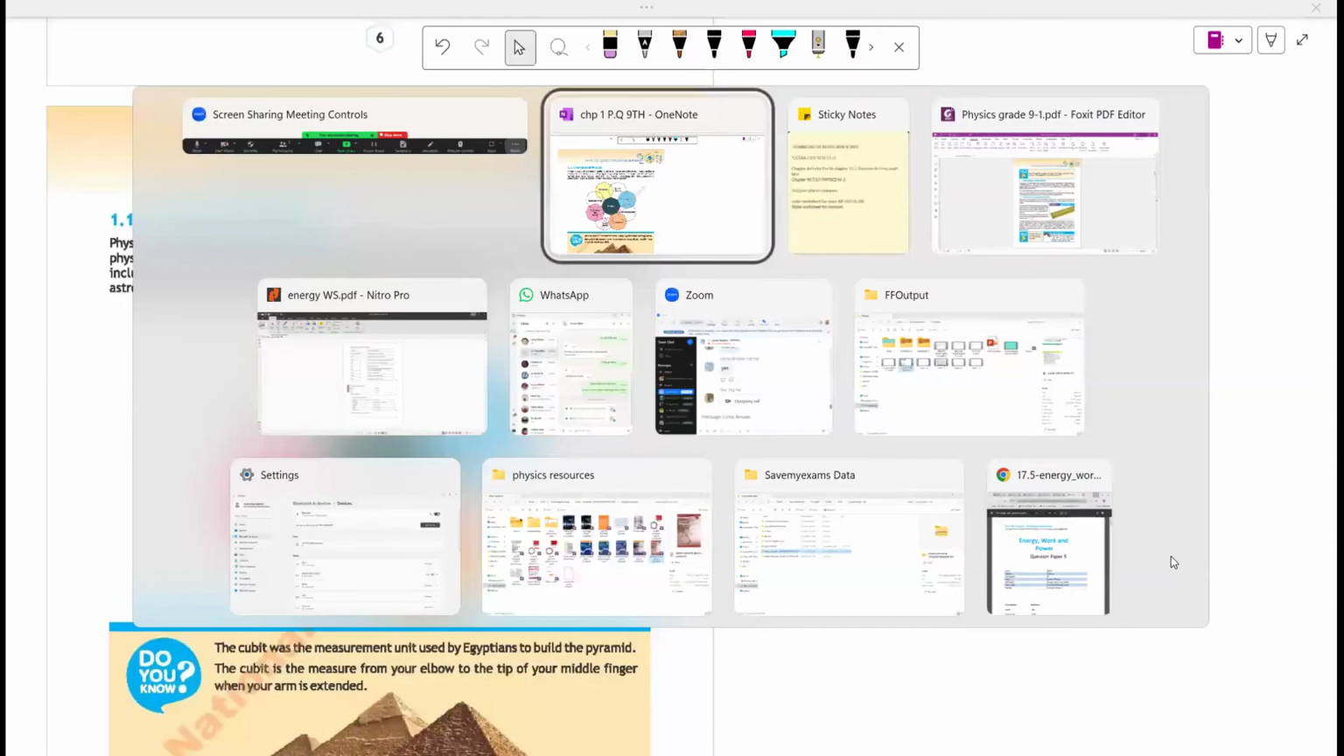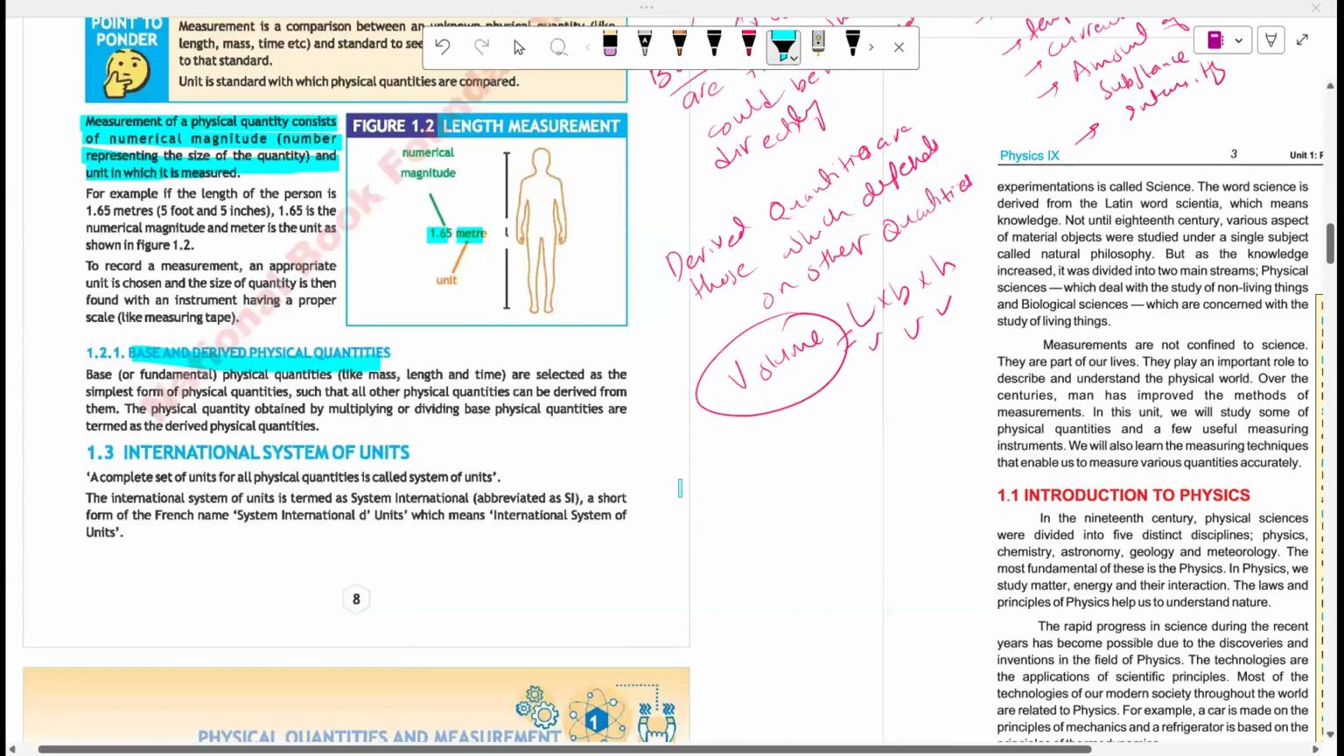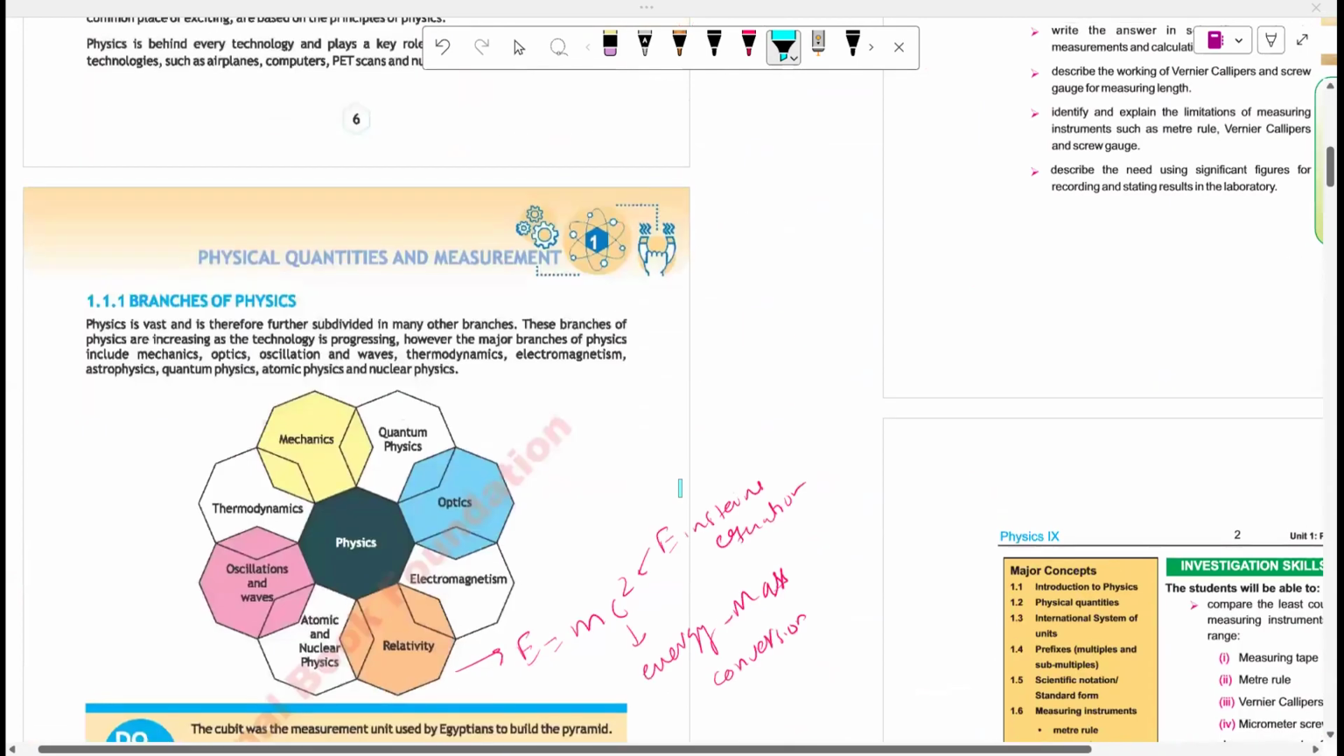Here is the one जो definition मैंने आपको start में बताई थी ना, physical quantities are those which have numerical magnitude and unit. अब 1.65 meters के अंदर 1.65 is the magnitude and meter is the unit. Base quantities Sir, की definition. I think the screen is frozen. Oh, sorry. Okay, now I can see it.